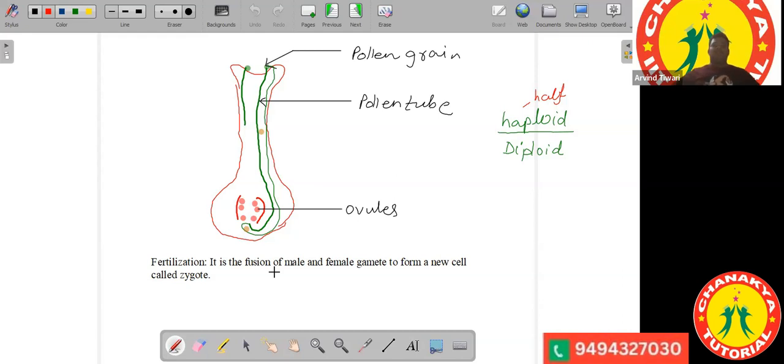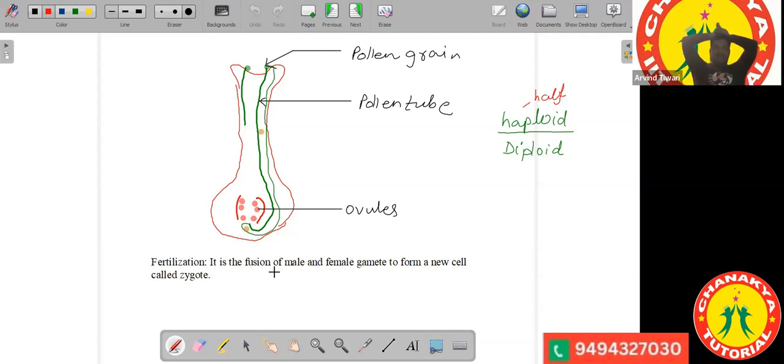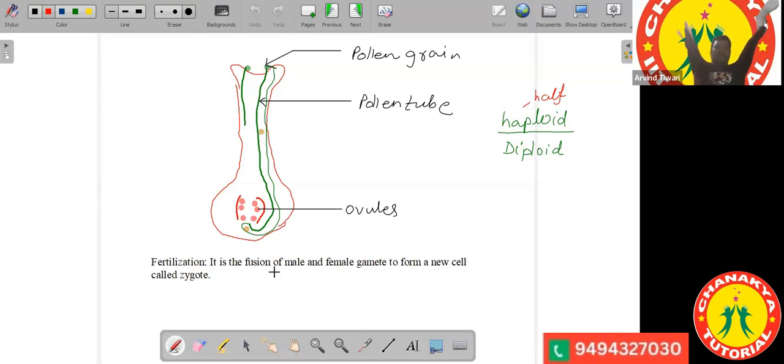So, is there anyone who is having any doubt regarding reproduction in a flowering plant? Okay, what type of reproduction is it? Sexual or asexual? Sexual reproduction, right? So there is requirement of male and female both. There is a male gamete as well as a female gamete. So understood this completely?